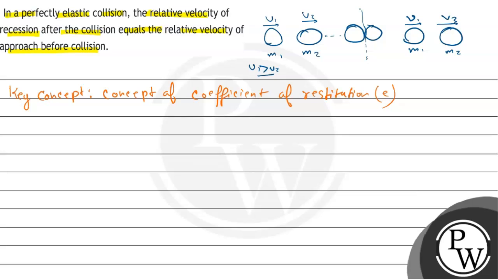So we know that in case of perfectly elastic collision, there is no change in kinetic energy before and after the collision, right? So let's see that what is the coefficient of restitution. So coefficient of restitution, that is E is equals to velocity of recession by velocity of approach,